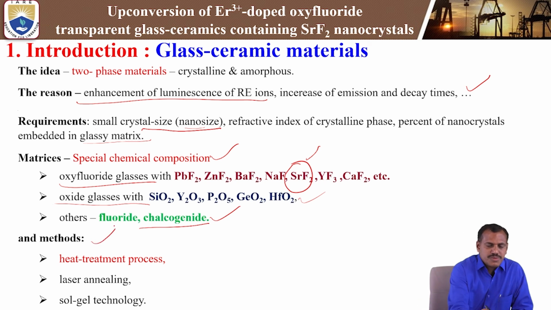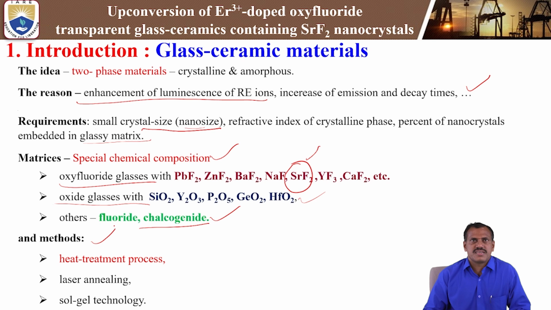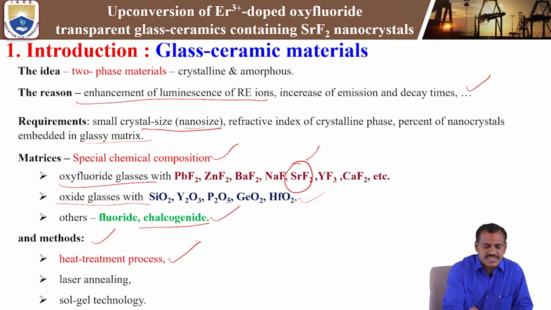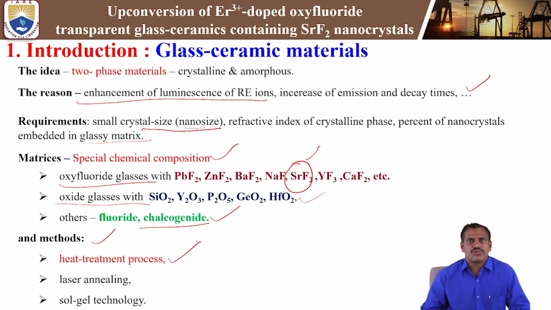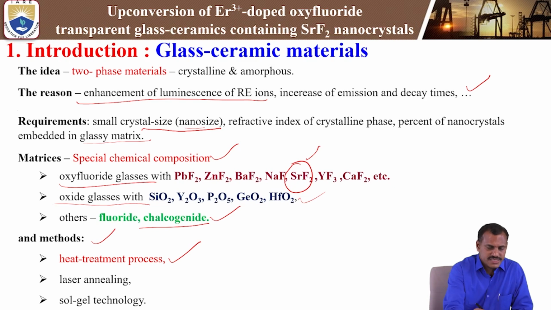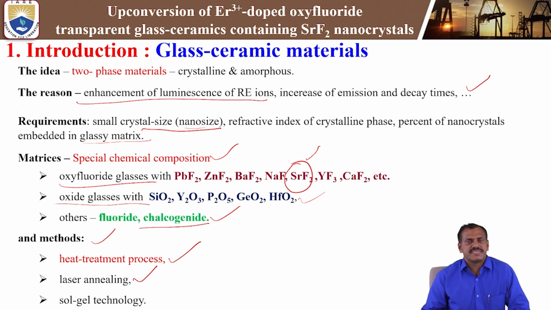So what are the methods to prepare transparent glass ceramics? One important, unique technique is called the heat treatment process, or nucleation process. That is one of the important techniques to prepare glass ceramic materials from glass materials. Next, the other one is laser annealing; we can also prepare transparent glass ceramics this way. And the other one is sol-gel technology, which we can also use to prepare glass ceramic material from the glass material.